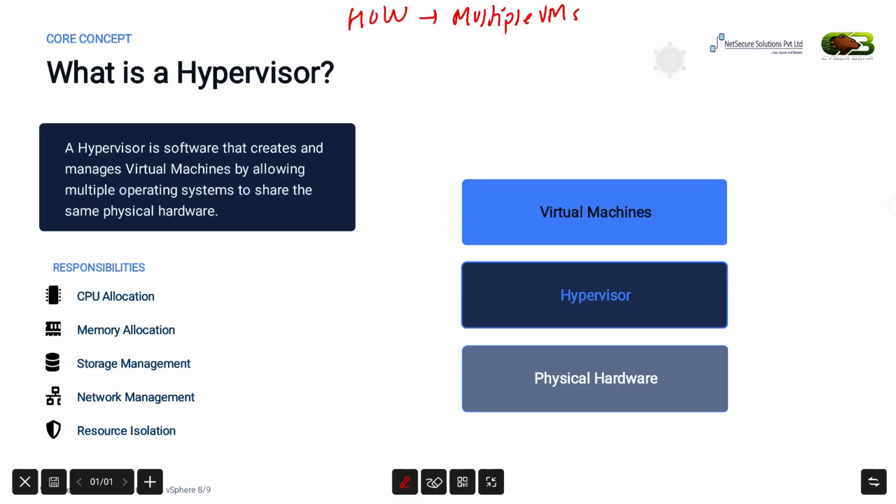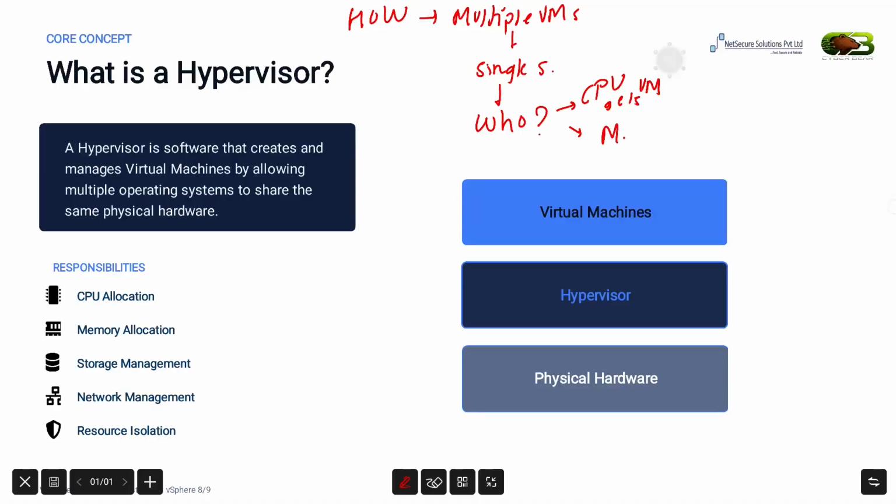Who decides how much CPU a VM gets, or who allocates the memory, or who provides the storage and network? The answer is software called a hypervisor.